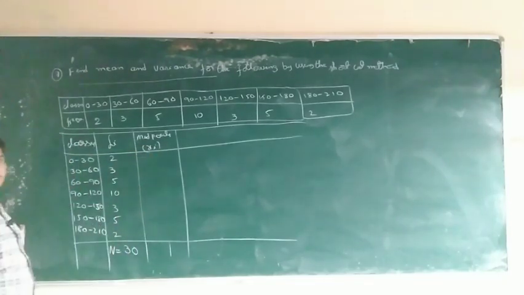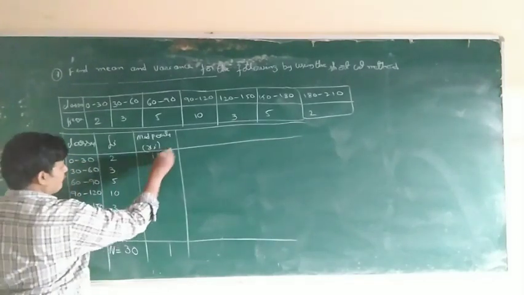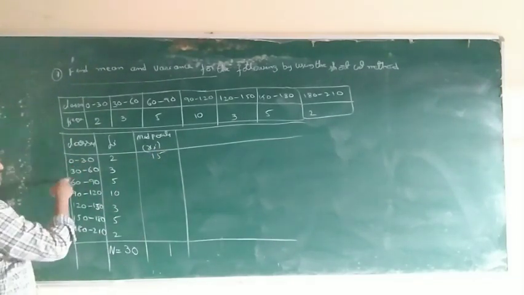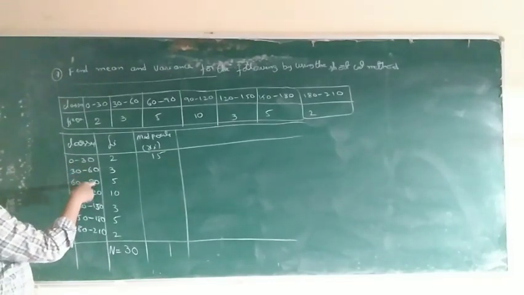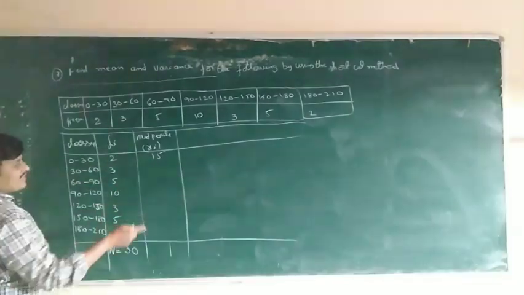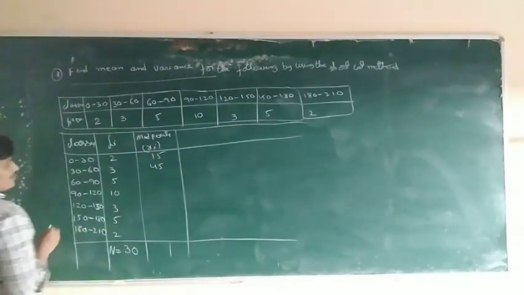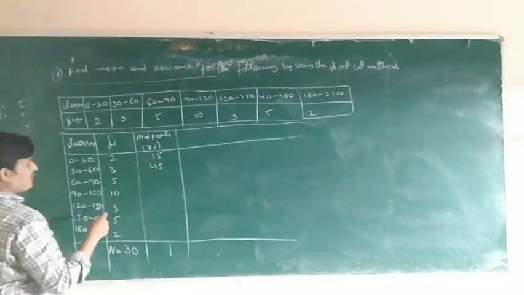How to find out midpoints? 0 plus 30 by 2, 15. The total difference is 30. So 15 plus 30, 45. Do you have any doubt? 60 plus 30, 90, 90 by 2, 45.